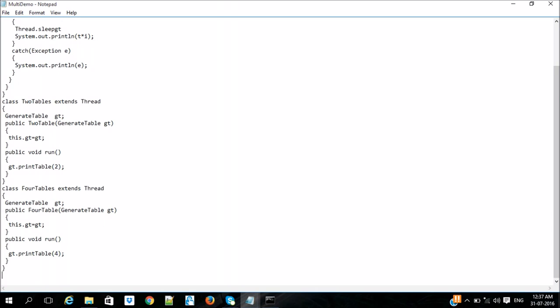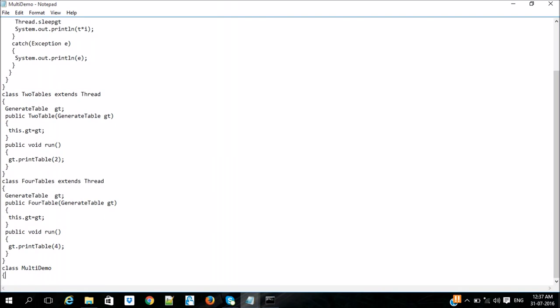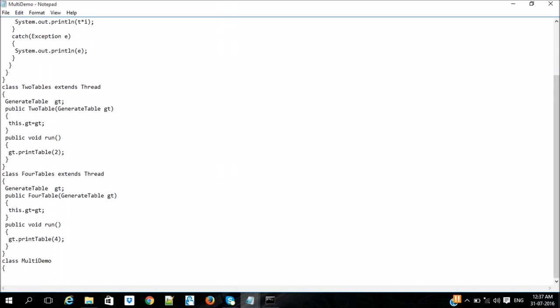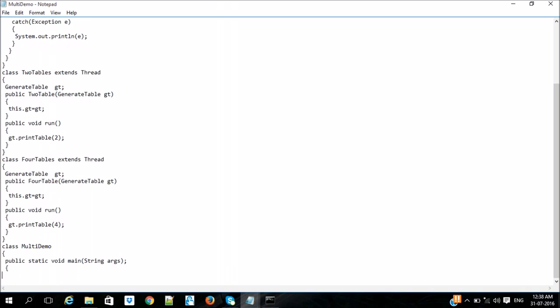Now I am going to create a class in which the main function is implemented. I am creating an instance or object for the GenerateTable class.